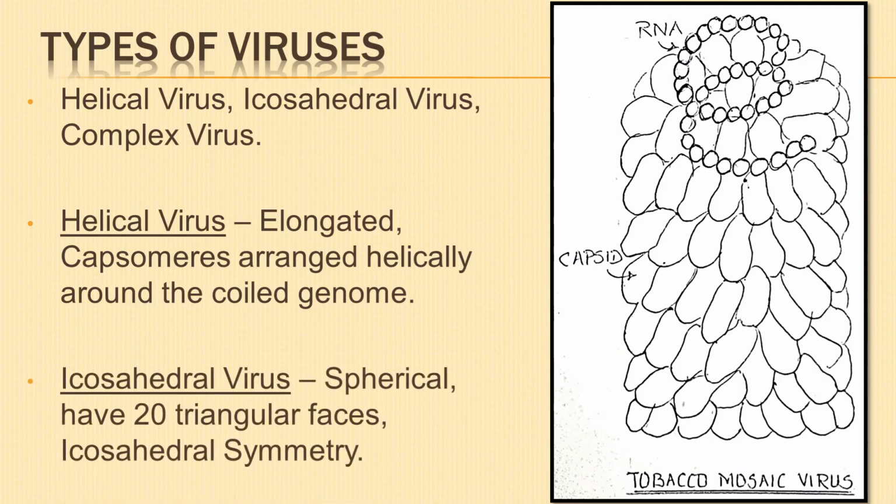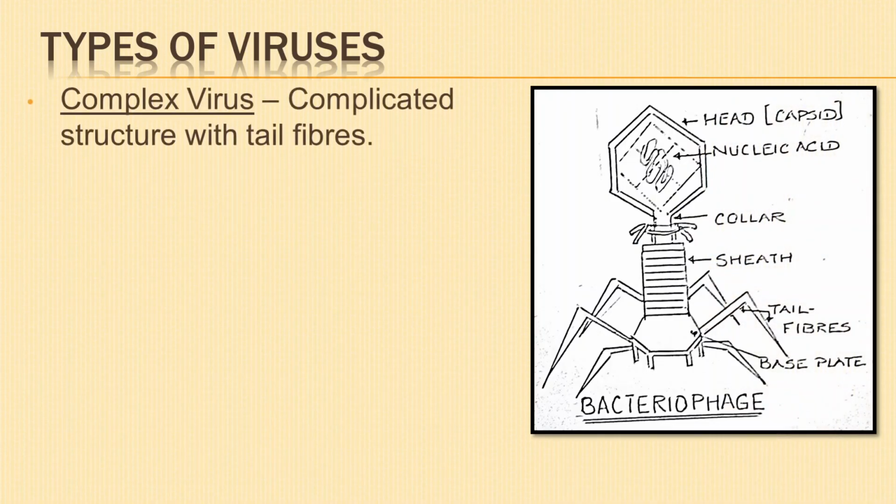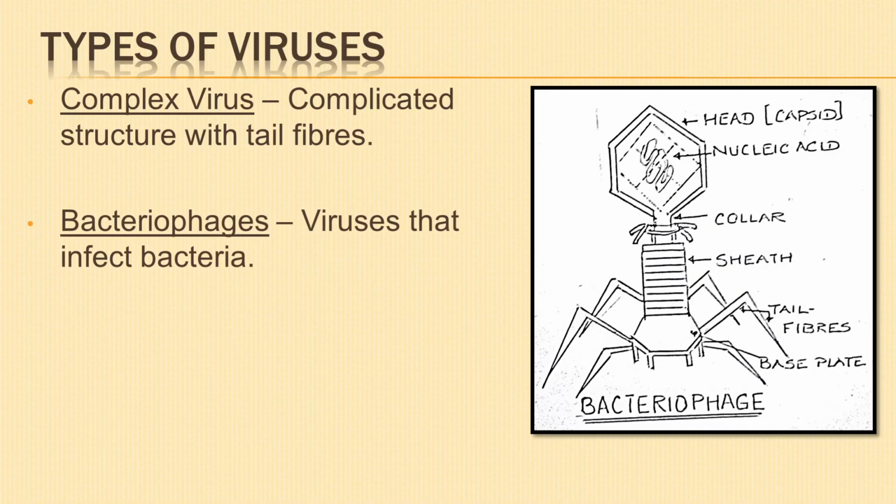Icosahedral viruses are spherical in shape, consisting of 20 triangular faces showing icosahedral symmetry. Complex viruses show complicated structure with tail fibers. Viruses that infect bacteria are known as bacteriophages or phages.